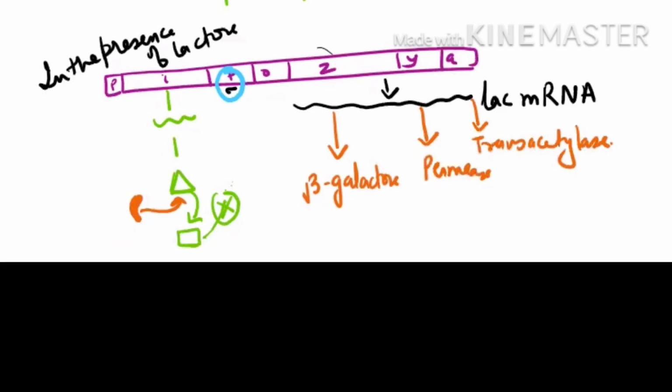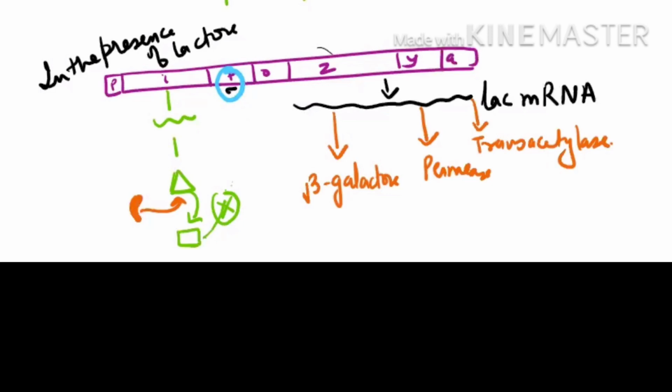Suppose they ask you the question: the lac messenger RNA is making 3 proteins. Are you understanding? Then for each and every protein separately, do they have a start codon and a stop codon? Yes, your answer will be yes. The reason is that 3 separate proteins are made. For making every protein, there is a separate start codon and a separate stop codon.